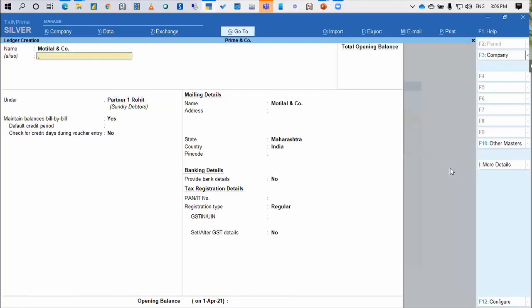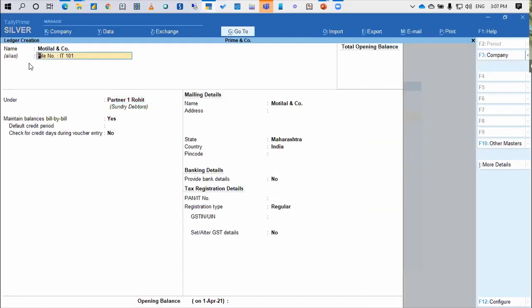Number two, as a CA firm, we all have a system of maintaining files in our office. So Tally gives me the option of the alias here. We can use the alias as, let's say, file number, and we can write down whatever the file number is. So it remains as one record inside the Tally.